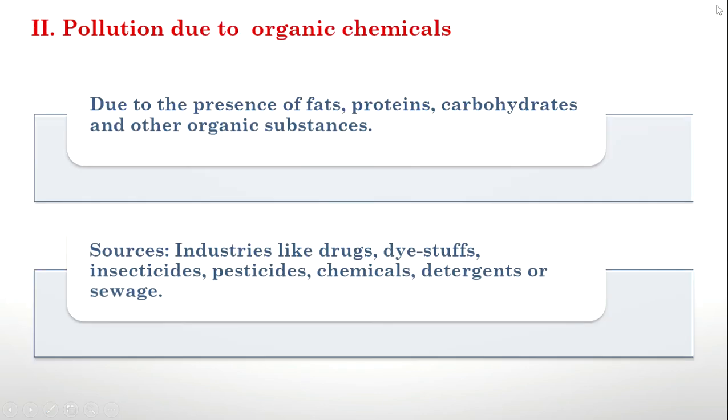Now we will move on to organic compounds which are causing chemical pollution. The organic chemicals include fats, proteins, carbohydrates and other organic substances which include carbon in them. Organic means it has carbon content. Carbon containing fats, proteins, carbohydrates etc. will cause pollution when in excess. It is released by some industries like drugs, dyestuffs, insecticides, pesticides, chemicals, detergents or sewage.